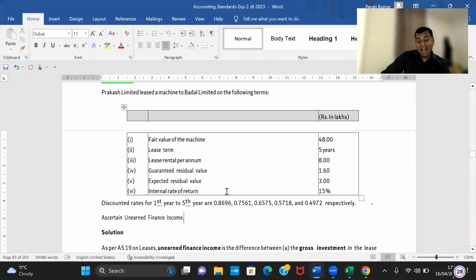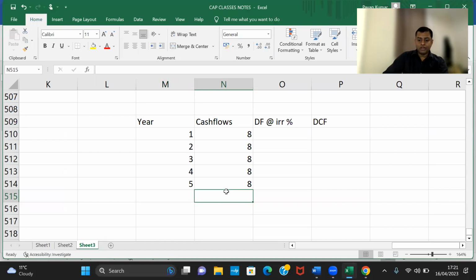And at the end of the 5th year, will you get guaranteed residual value? Yes, sir. 1.6. Will you get unguaranteed residual value? Yes. Lessor accounting, take both. This also comes in the fifth year. This also comes in the fifth year.